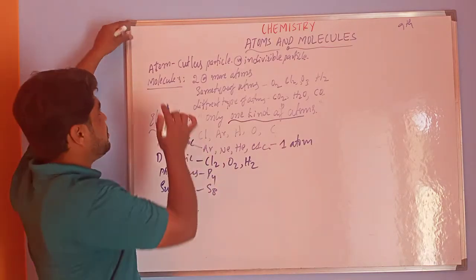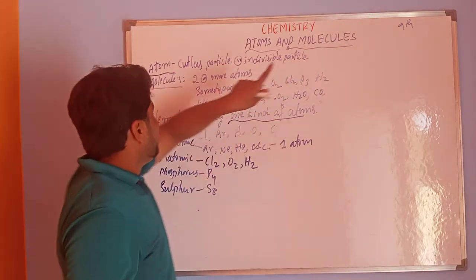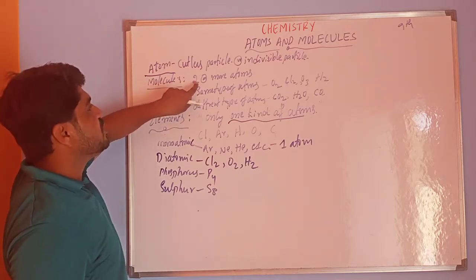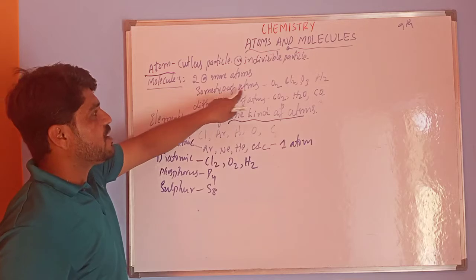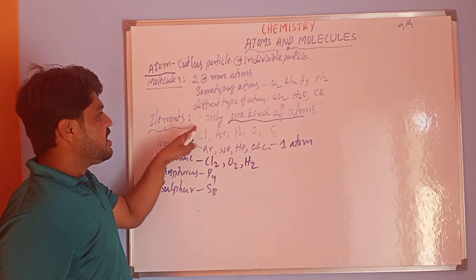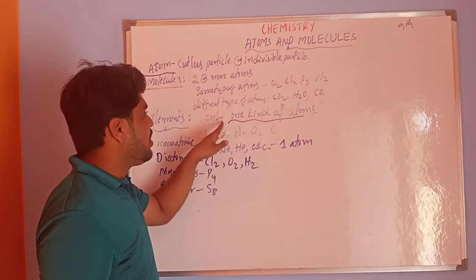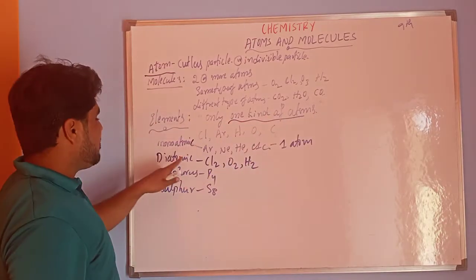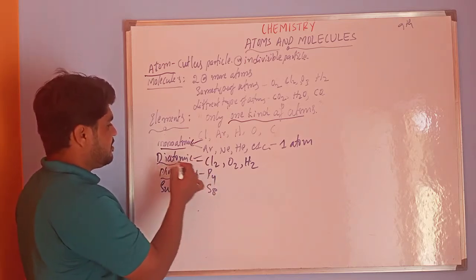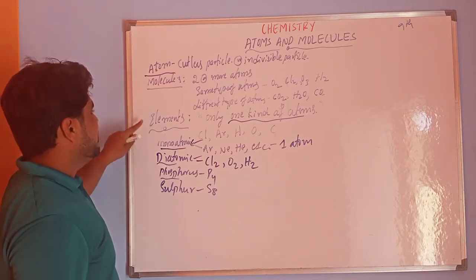Please remember, dear students, atoms means partless or indivisible particles. Next is molecules. Molecules means a group of two or more atoms. It may be the same type of atoms or different types of atoms. Next is elements. Elements are chemical substances in which only one kind of atoms is present. In elements we can observe monoatomic, diatomic and polyatomic elements. So this is all about atoms, molecules and elements.